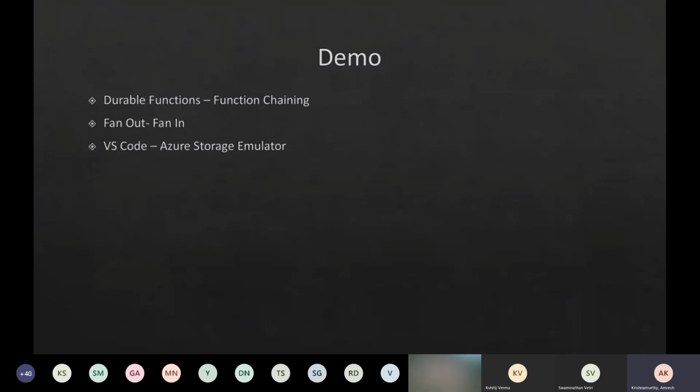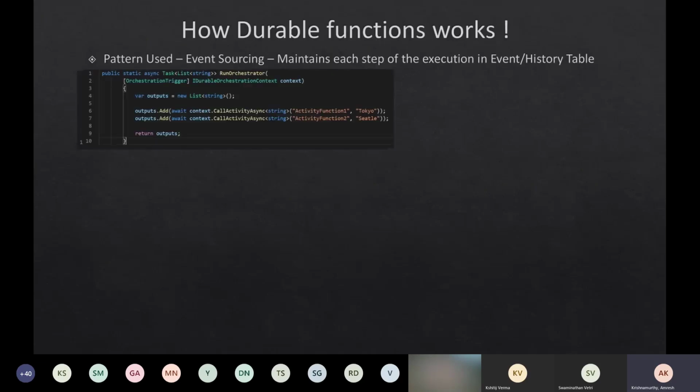Let me go back to the demo. We saw function chaining, we saw fan out and fan in, and we also saw the Azure storage emulator. I also want to show how Azure Durable Functions works, but I think we are running short of time.